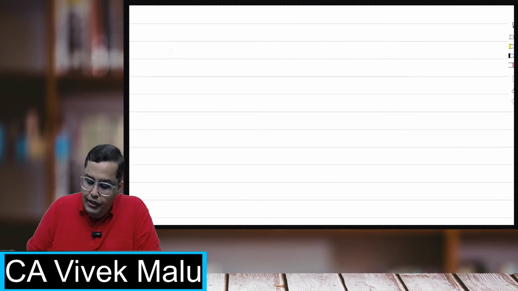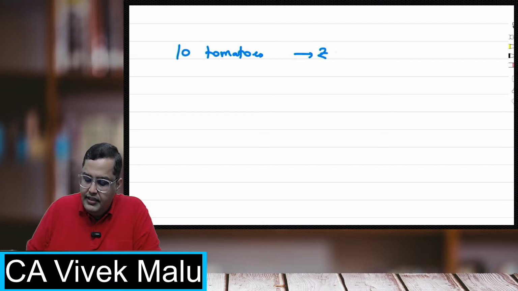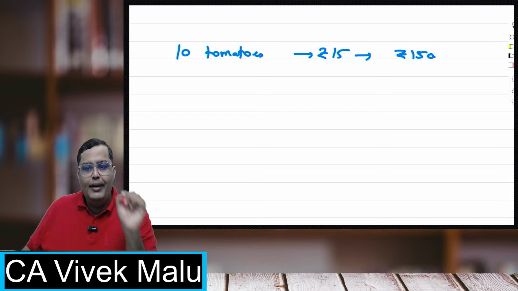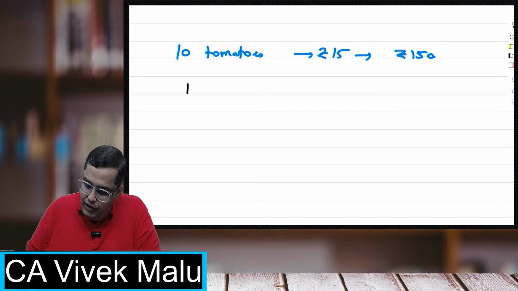Suppose I order 10 tomatoes. Each tomato costs, let's say, 15 rupees, so I paid 150 rupees. Every tomato costs 15 rupees. Suppose, for example, this is tomato 1, 2, 3. The tomato is better drawn in red color.